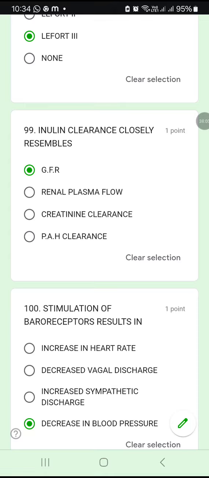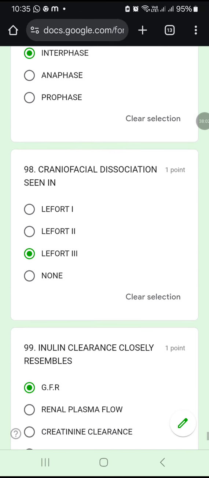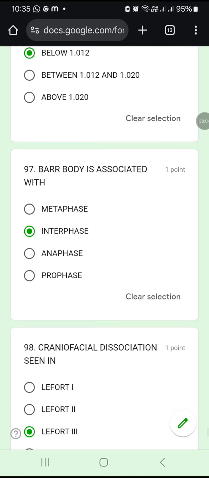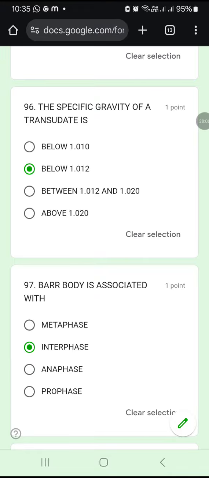Okay, so with this we come to the end of 100 questions. I hope all of you will revise these question papers. It is very easy. If you revise, you will be able to quickly go through almost all the syllabus part which is required for the PSC exam as well as for the NEET MDS exam. Okay, so hope all of you will revise these question papers.